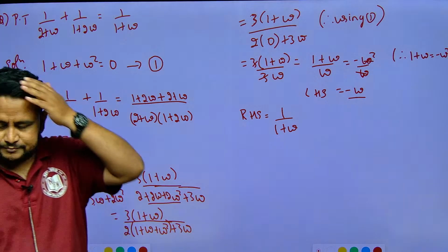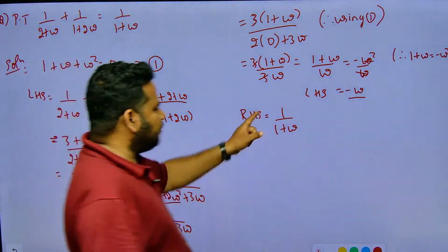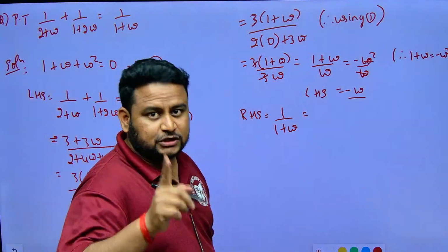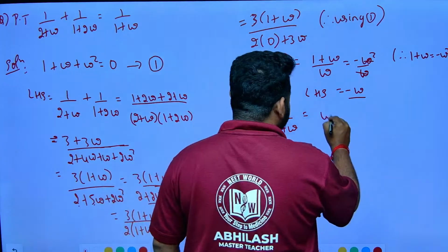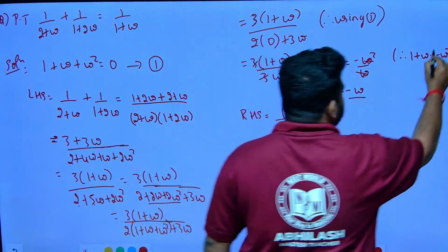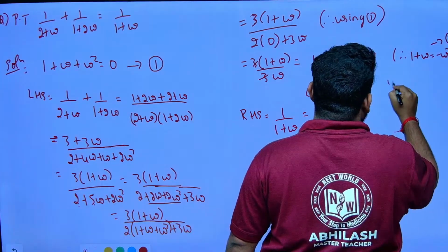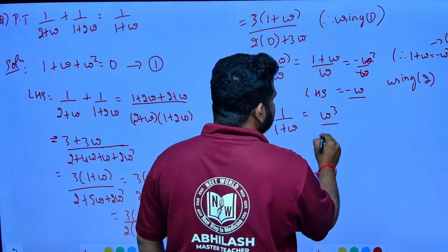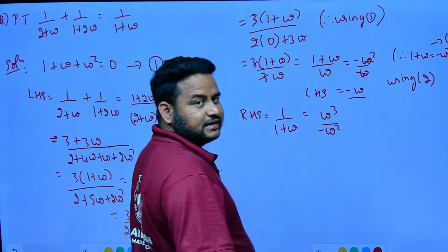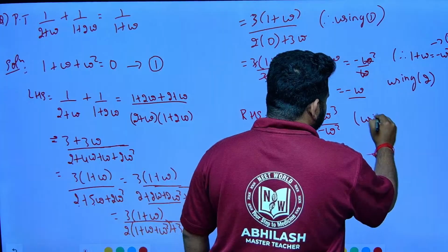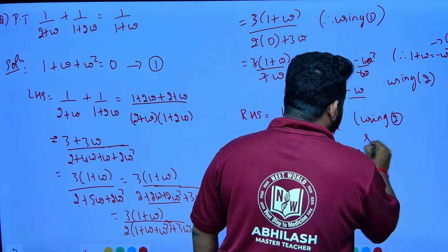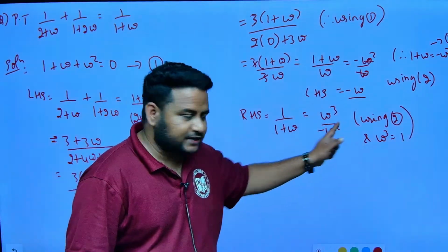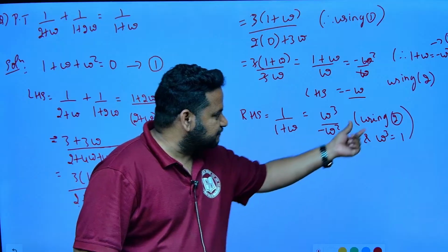Now 1 is there, so instead of 1 I can write omega cube, because omega cube is equal to 1. So this can be written as omega cube over 1 plus omega. Let this be equation 2. Using 2, I will write the reason: 1 plus omega can be written as minus omega square, and 1 can be written as omega cube.